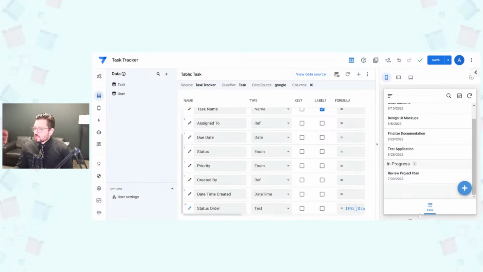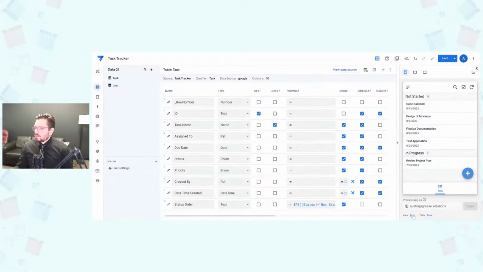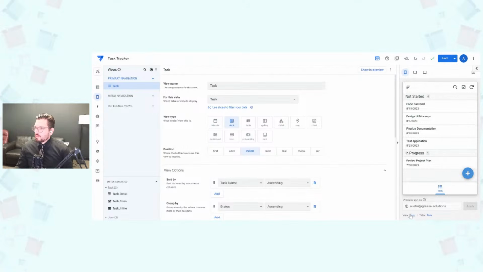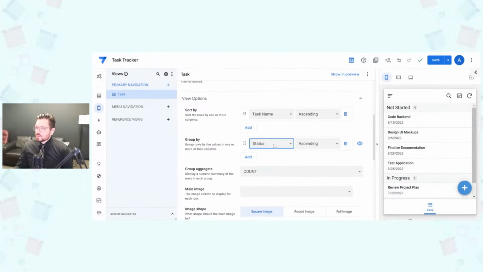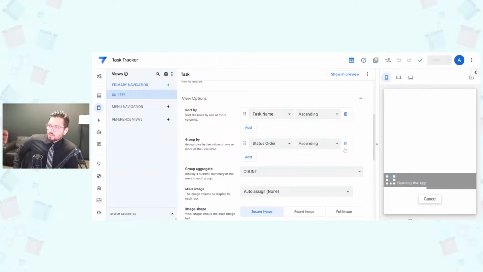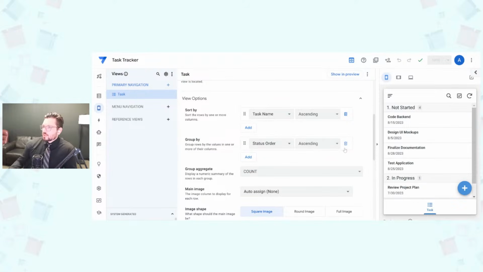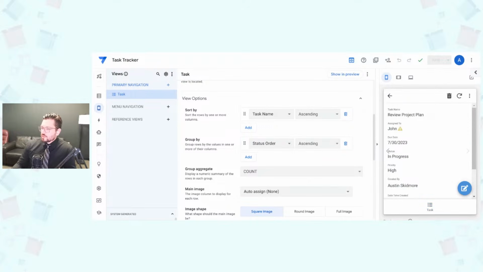And so what I'll do is go to the hyperlink down here to the view, zoom in again, and then go to the group by and change it to the status order. Everything's going to show blank right now because I haven't saved it, but I'll save it, and then it should reorder it into the proper statusing there. All right, so 1 not started, 2 in progress, and then we can move 1 to complete.